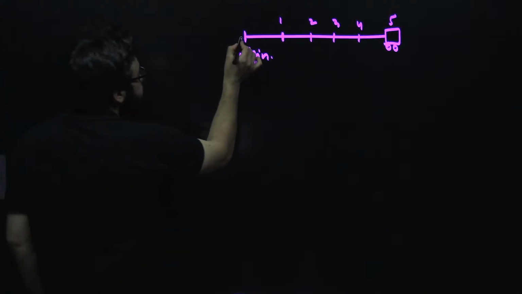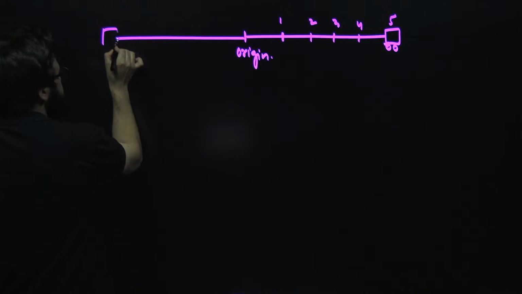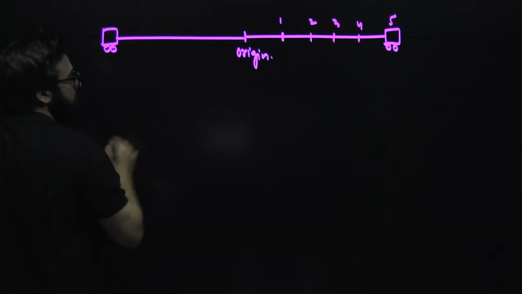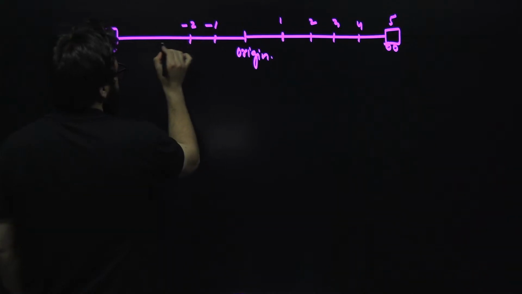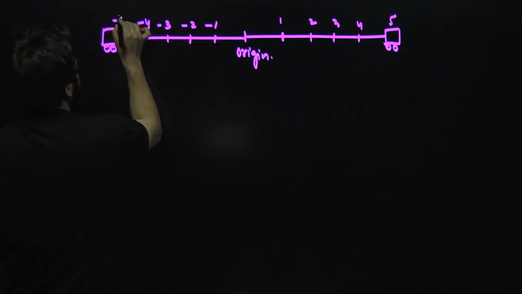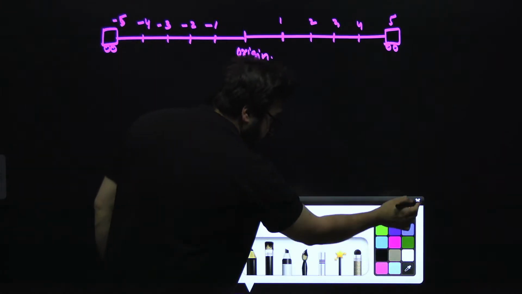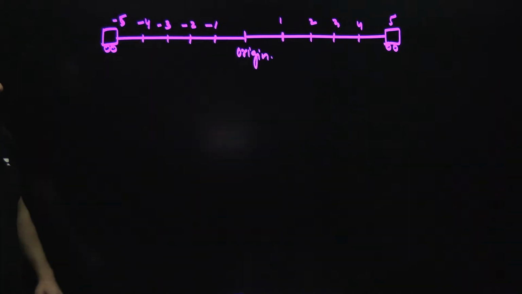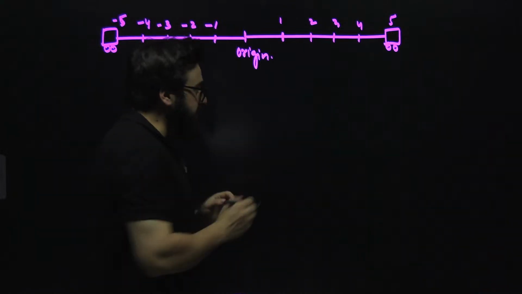And let's suppose another car has traveled from the origin to the other side. So this is minus 1, minus 2, minus 3, minus 4, and minus 5. Understand very carefully. If the car has traveled from the origin to here, we have to find the displacement.